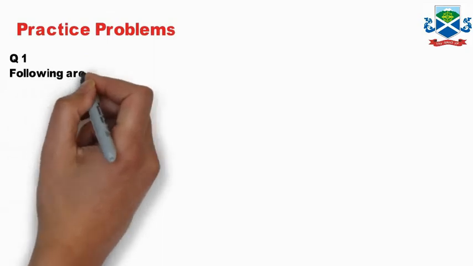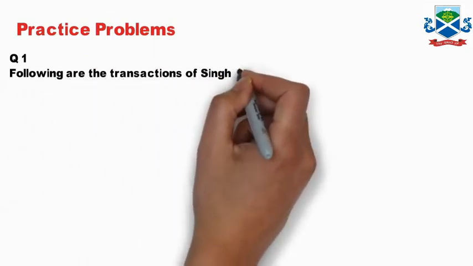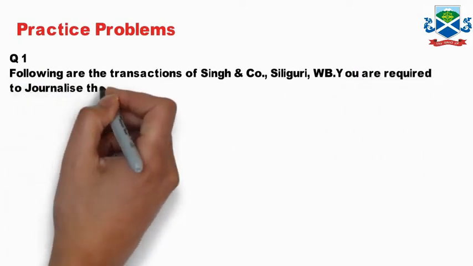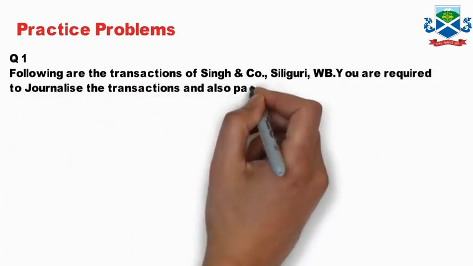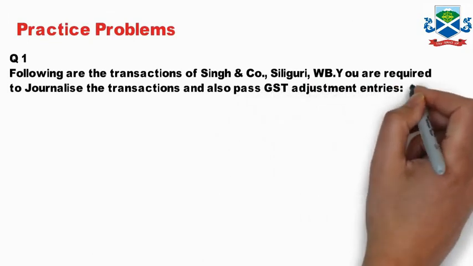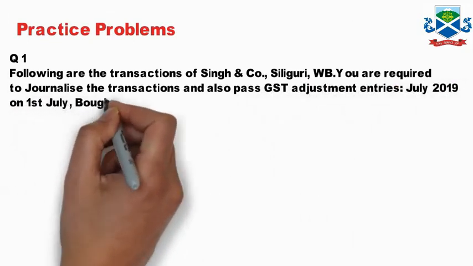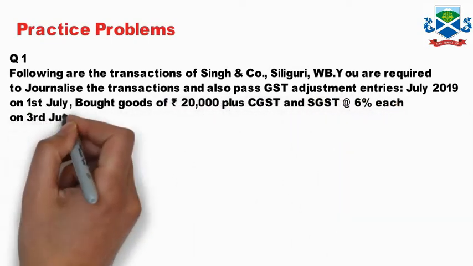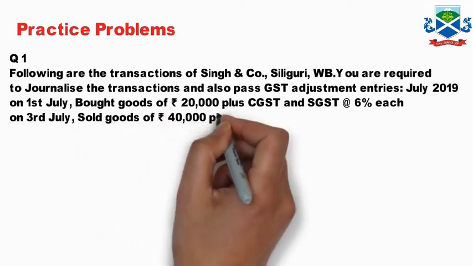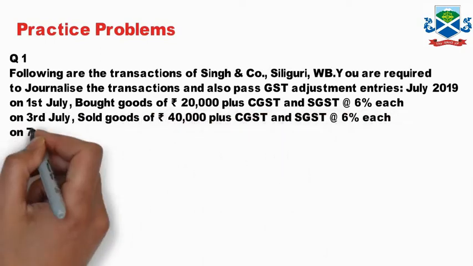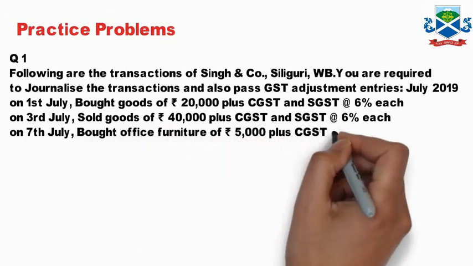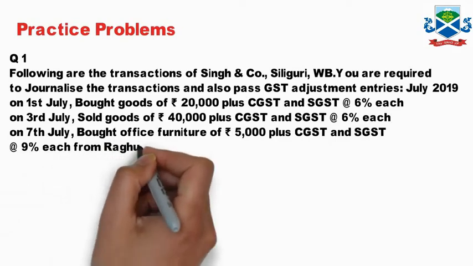Now practice problem, we will practice one question over here. From the following transactions of Singh and Company, Siliguri, West Bengal, you are required to journalize the transactions and pass the GST adjustment entries. July 2019. On 1st July, bought goods of rupees 20,000 plus CGST SGST 6% each. On 3rd July, sold goods rupees 40,000 plus CGST SGST 6% each. On 7th July, bought office furniture of rupees 5,000 plus CGST SGST of 9% from Raghu.